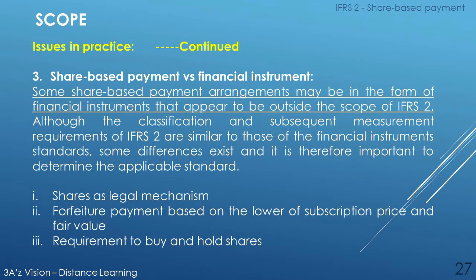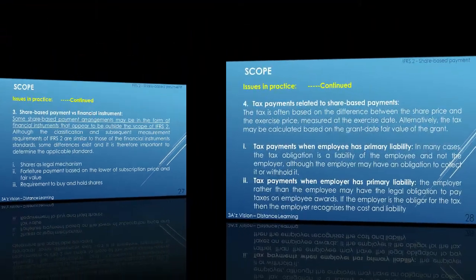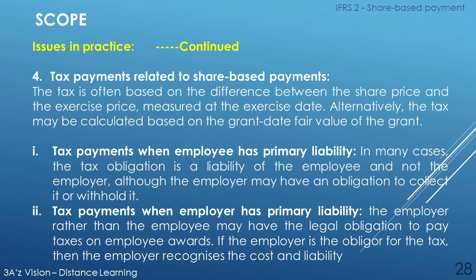Share-based payment versus financial instruments. Some share-based payment arrangements may be in the form of financial instruments that appear to be outside the scope of IFRS 2. Although the classification and subsequent measurement requirements of IFRS 2 are similar to those of the financial instrument standards, some differences exist, and it is therefore important to determine the applicable standards. Shares as legal mechanism for future payment based on the law of subscription price and fair value, requirement to buy and hold shares. Number 4, tax payments related to share-based payments.